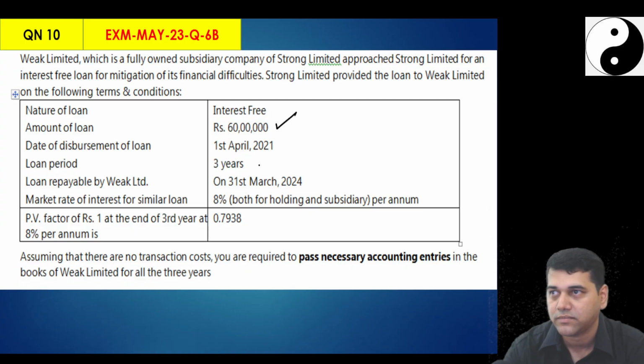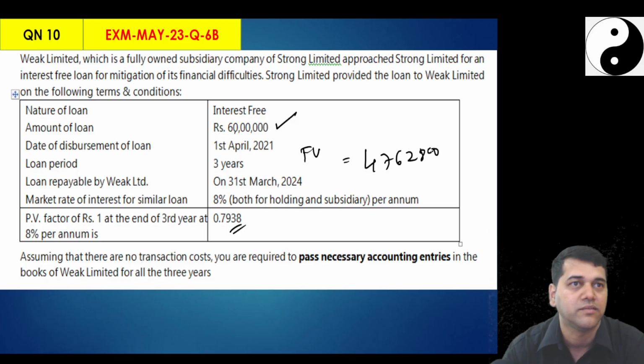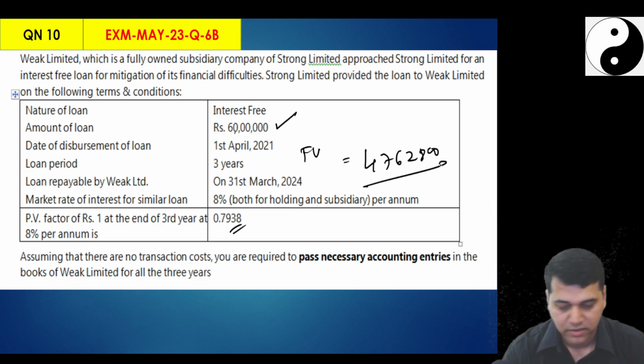60 lakhs. Agreed? And you will calculate the fair value. How do you calculate the fair value? 60 lakhs into 0.7938. Correct? It comes to 47 lakhs 62,800. What is the difference? 60 lakhs minus 47 lakh 62,800, 12 lakh 37,200.